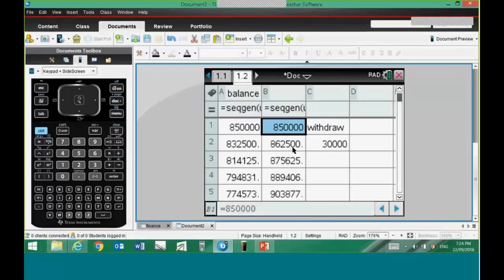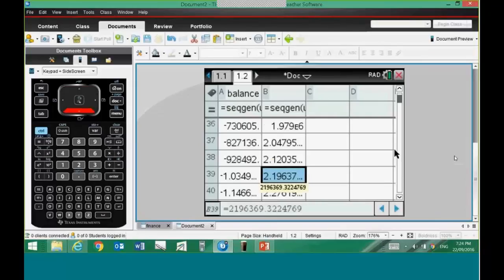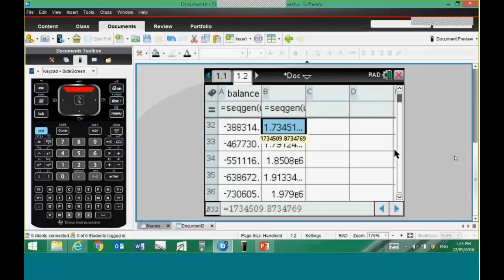So there's our money going down. And so I can go down here. What am I looking for after 35 years? And you can see there's a fairly laborious way of doing things. But what's happening is, I've kind of run out of money here. It's going to this E6, so it's multiplying it out for me.